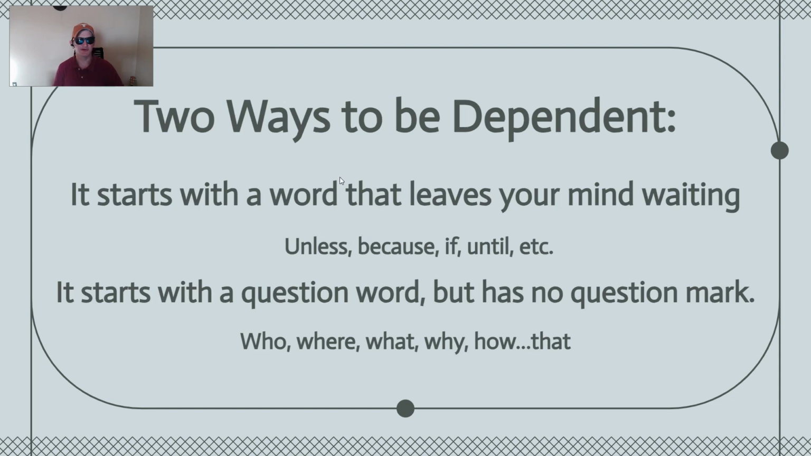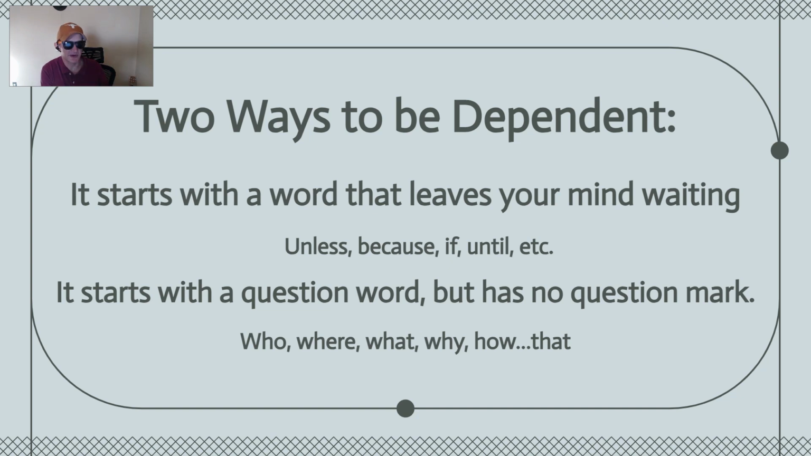And so basically there's two ways to be dependent. The first way is that it starts with a word that leaves your mind waiting for more information. These are called subordinating conjunctions. So this is unless, because, if, until, these kinds of words. They leave your mind waiting for more information. So that's one way it can be dependent.